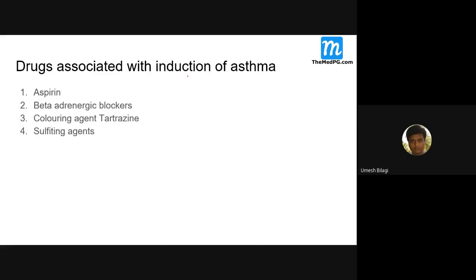These are the drugs which are to be used carefully in asthma and COPD: aspirin, beta adrenergic blockers, tartrazine coloring agent, and sulfating agents. You should try to avoid them.